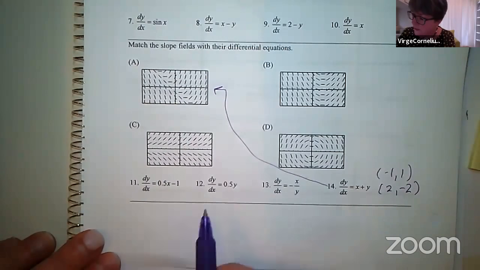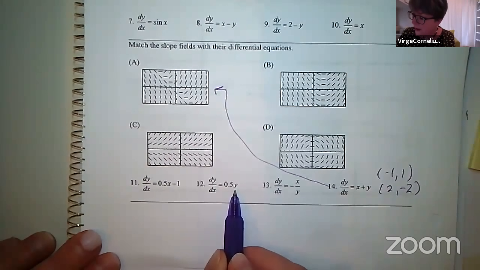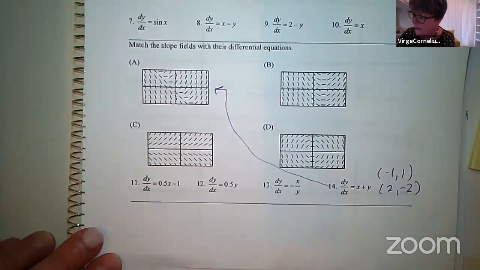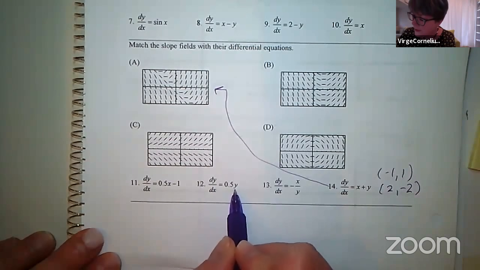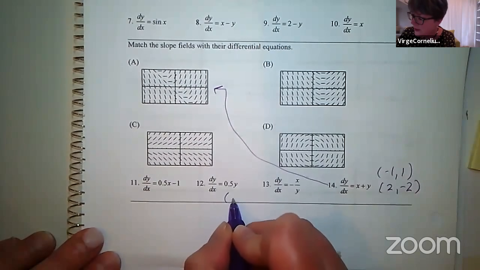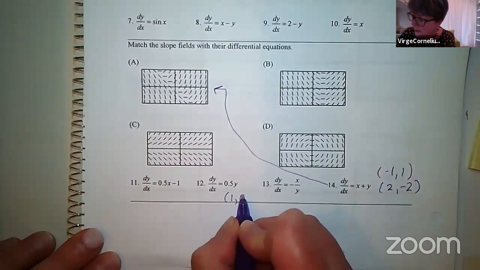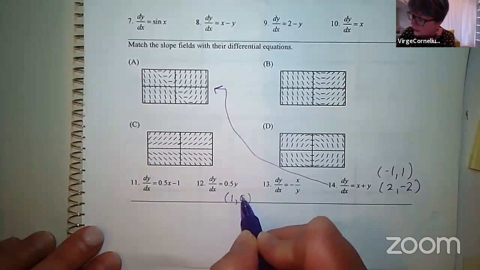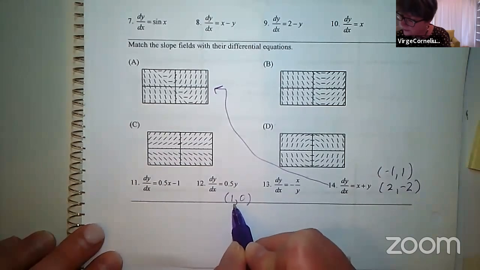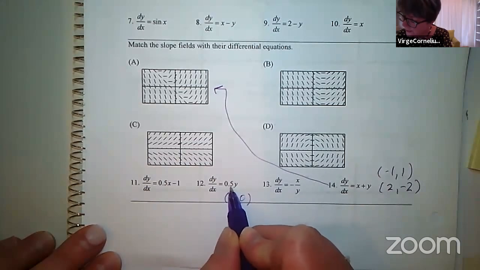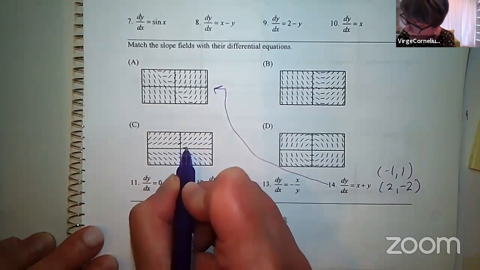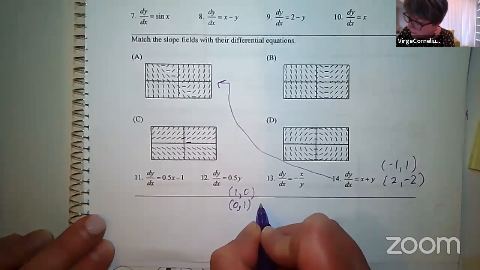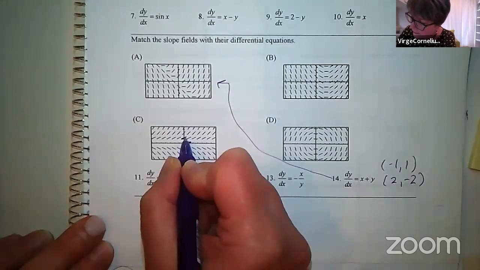12, I might notice right away, dy dx equals 0.5y. This differential equation, the slopes depend only on the y value. And so as I look here, I might say to myself, okay, at a point such as 1, 0, I have a slope of 1/2. Or sorry. At 1, 0, I have a slope of 0. I'm looking at 0, 1 by accident. Sorry about that. At 0, 1, I have a slope of 1/2. So that's right there. This one matches up.